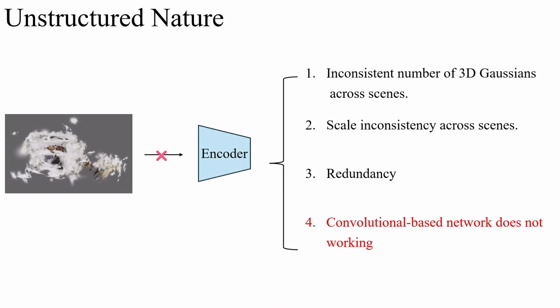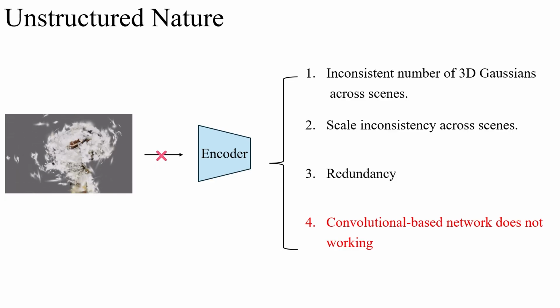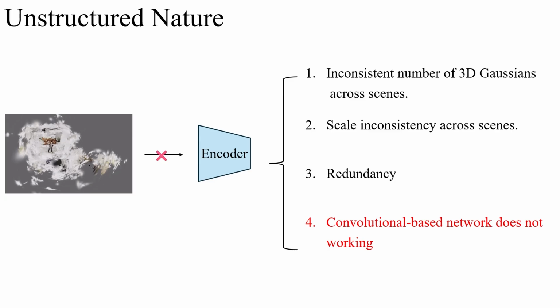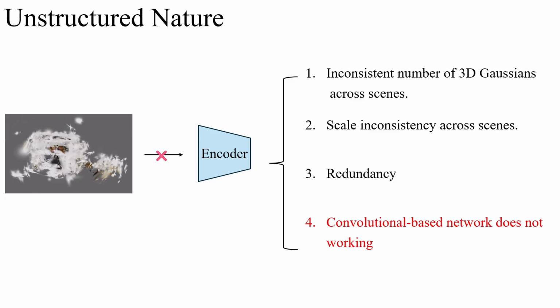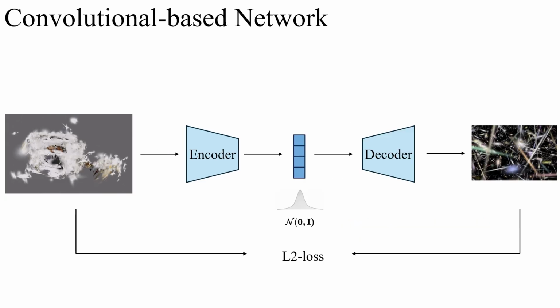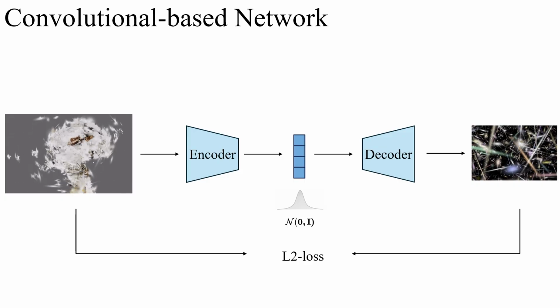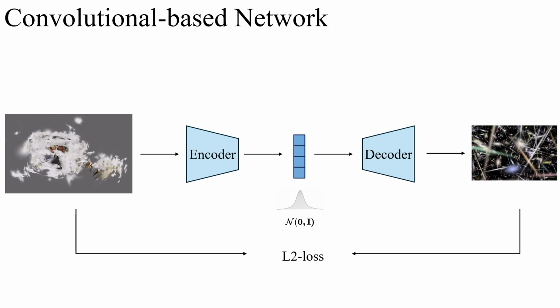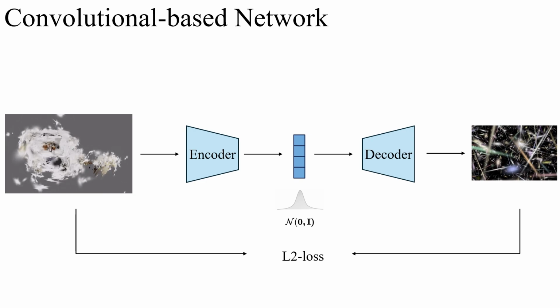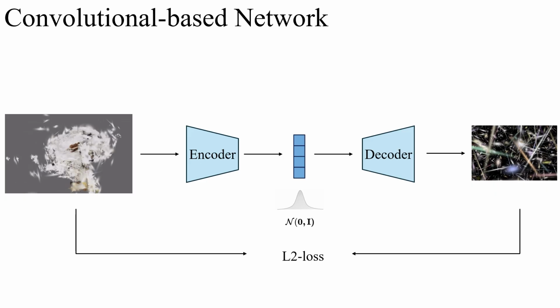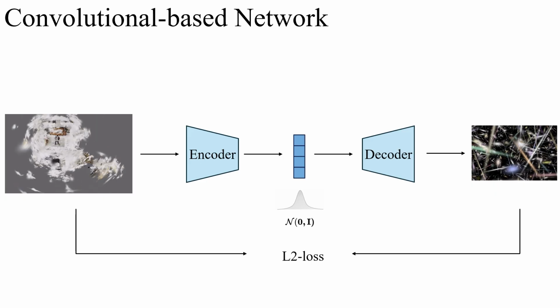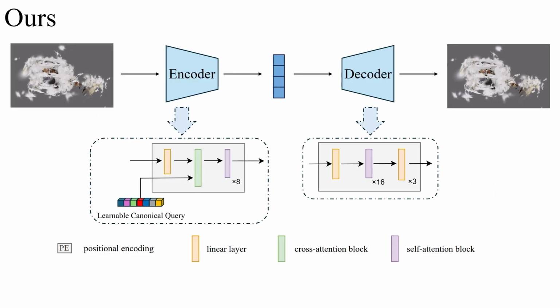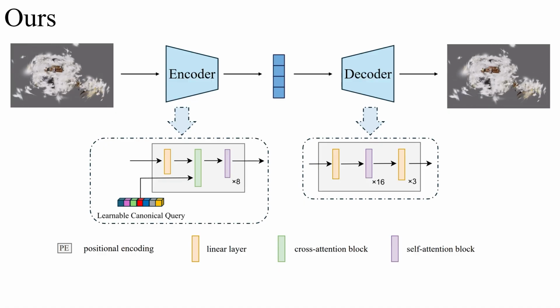The last issue is about the network design of the 3D GS encoder-decoder. We empirically found that a 3D convolutional-based network does not converge on hundreds of scenes. For example, when the number of different scenes is larger than 500, a moderate-sized 3D convolutional-based network cannot correctly decode latents back to corresponding 3D Gaussians. In other words, 500 3D scenes can mess up the convolutional-based encoder-decoder. So we adopt a perceiver-based architecture as our autoencoder design.